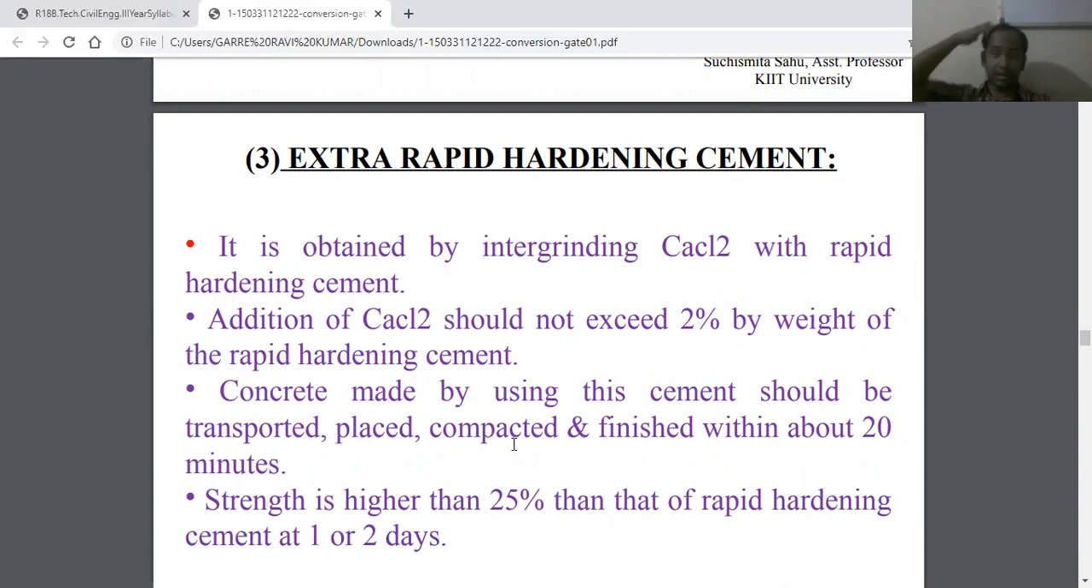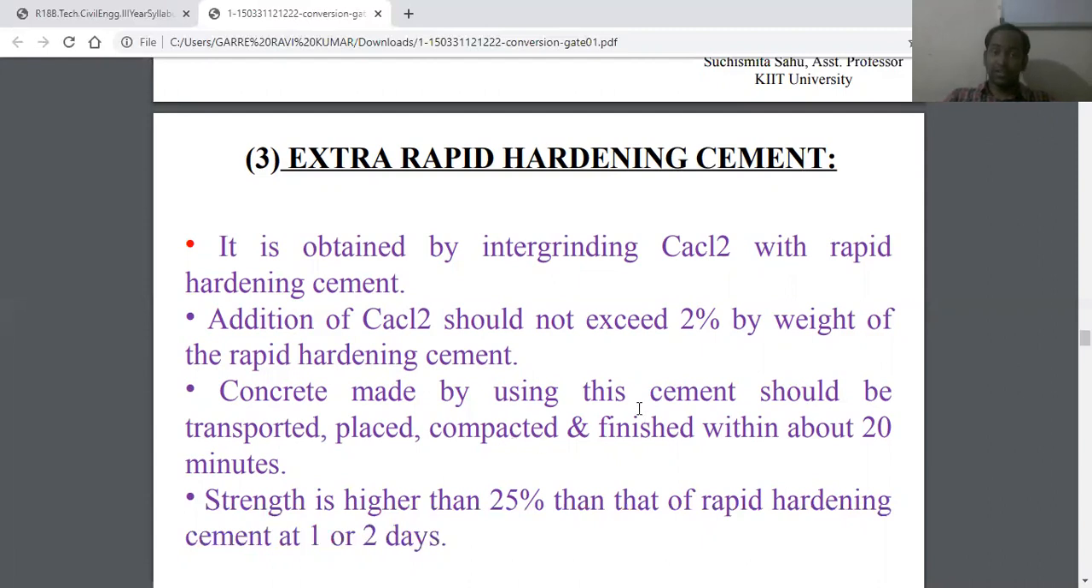This is also like rapid hardening cement, but this is extra rapid hardening cement. It is obtained by intergrinding CaCl2, calcium chloride, with rapid hardening cement. The calcium chloride we add to the cement should not exceed 2% by weight of rapid hardening cement, and the concrete using this cement should be transported, placed, compacted and finished within about 20 minutes.